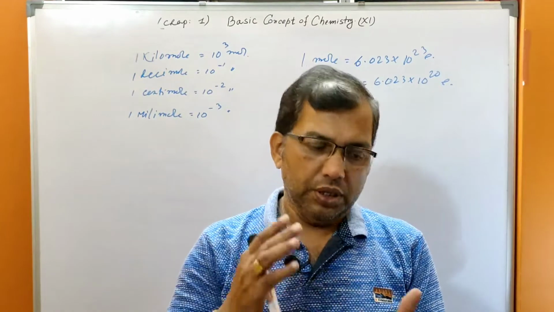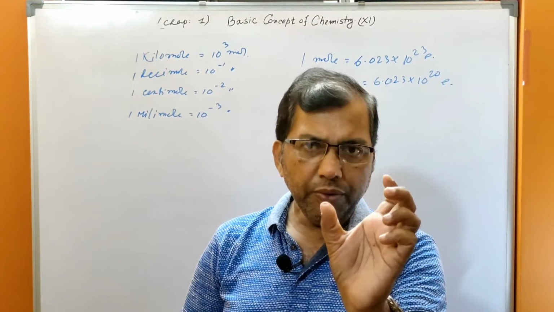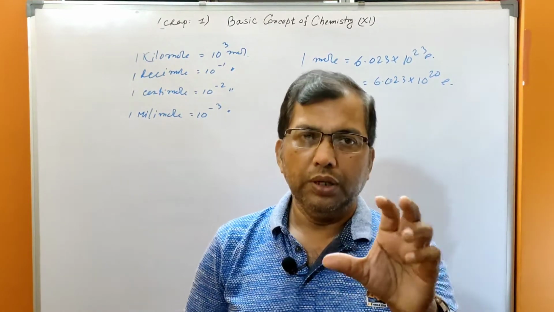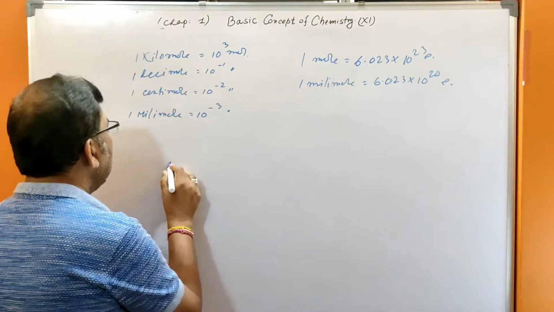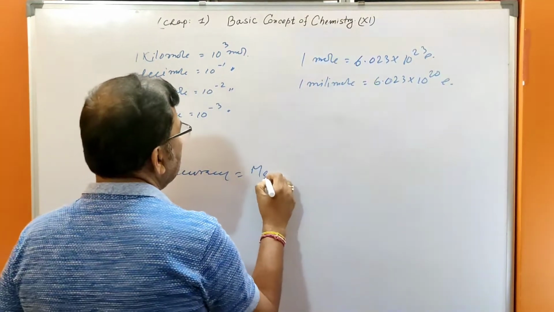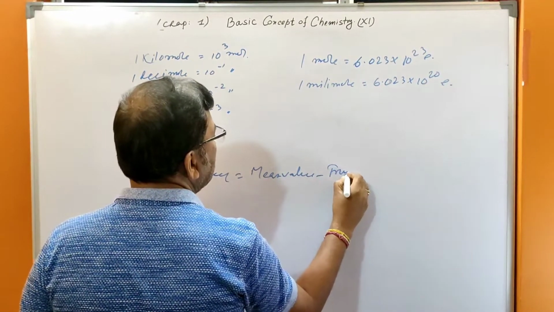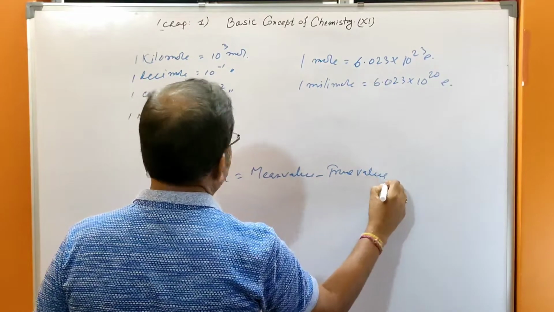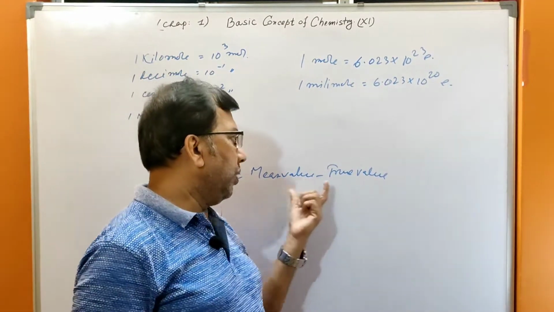That means accuracy equals mean value minus true value. This is the accuracy.